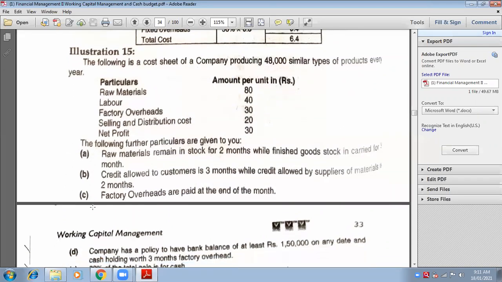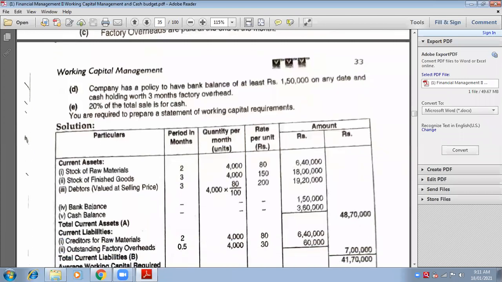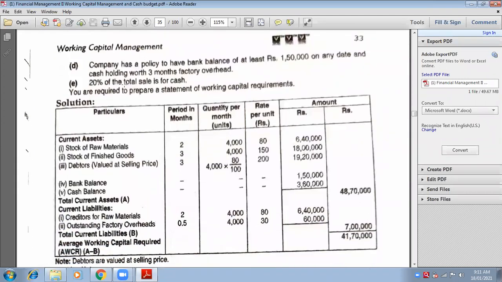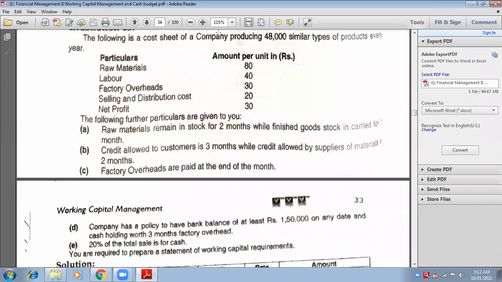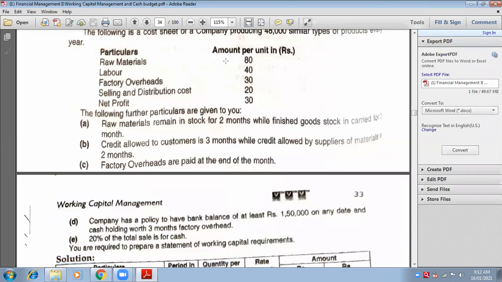See, factory overheads are paid at the end of the month means here they have taken outstanding, means they are going to pay after the month has ended. As the month ends, they are going to pay factory overheads. So how many months will we take here? 0.5. Whenever this point is there, you have to take 0.5, means half a month.